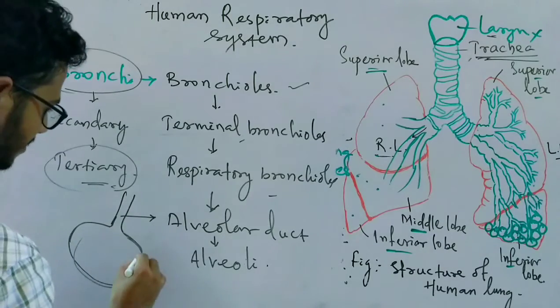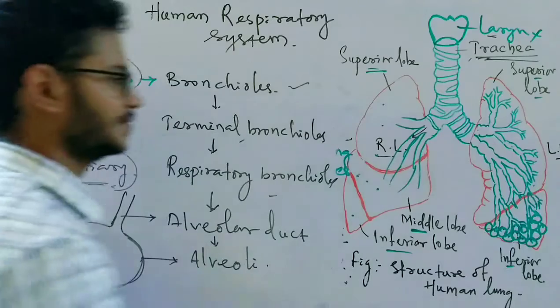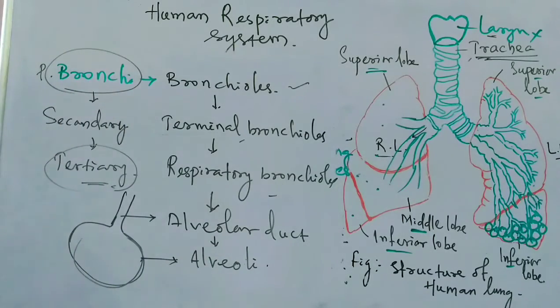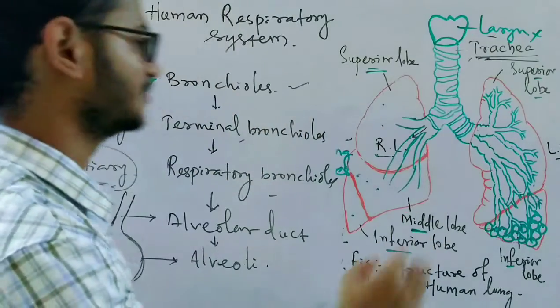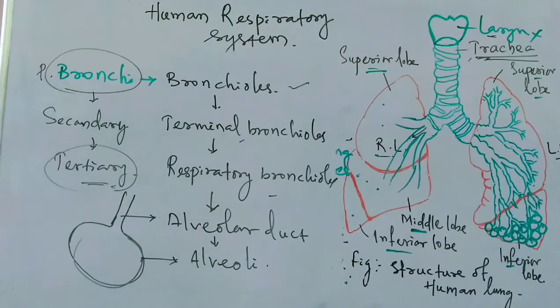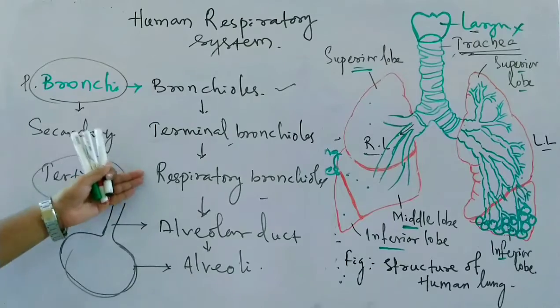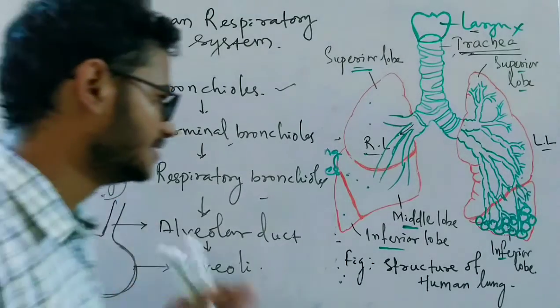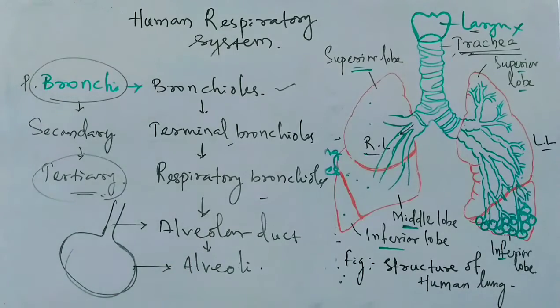This is the alveolar duct and this will be the alveoli. These are the spherical structures in which the air remains and the exchange of gases takes place. So finally the air from the atmosphere reaches the alveoli.